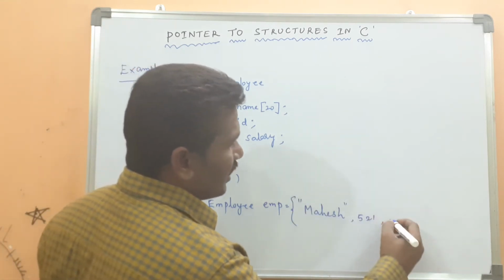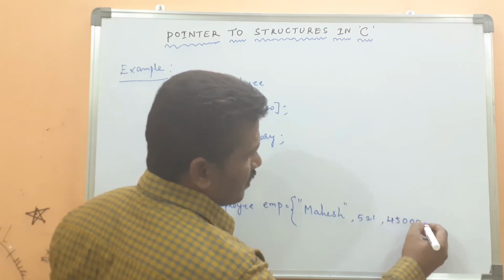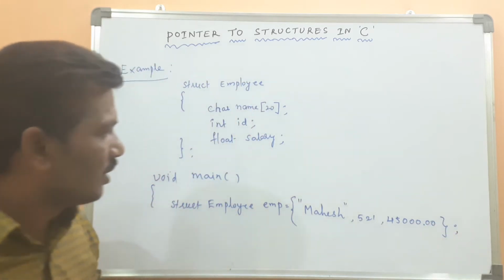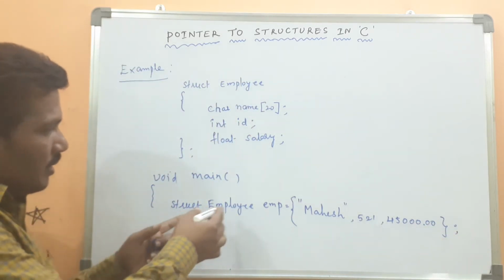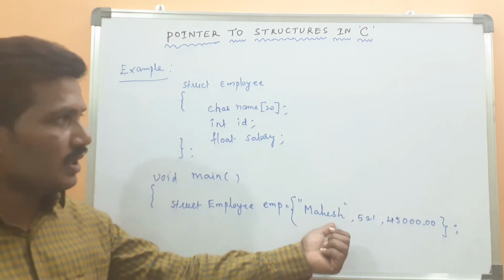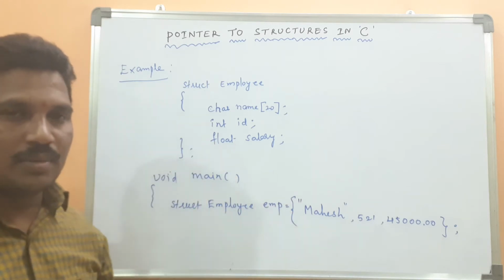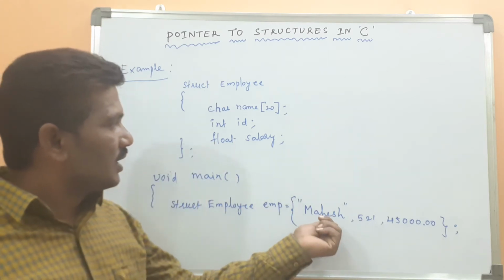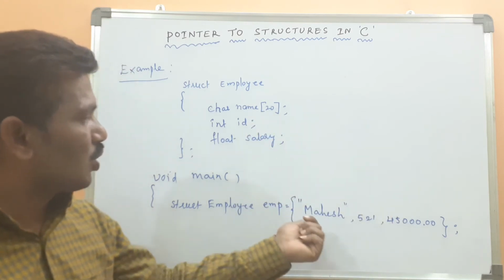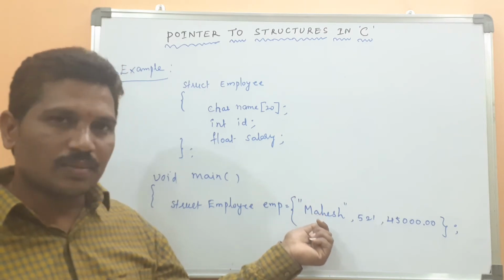Then the salary, a float, is 45,000. While creating the structure variable, I am initializing the members of the structure. We did this syntax when discussing the structure concept. This is the name, this is the ID, this is the salary. The name should be a string, that's why it must be in double quotes.